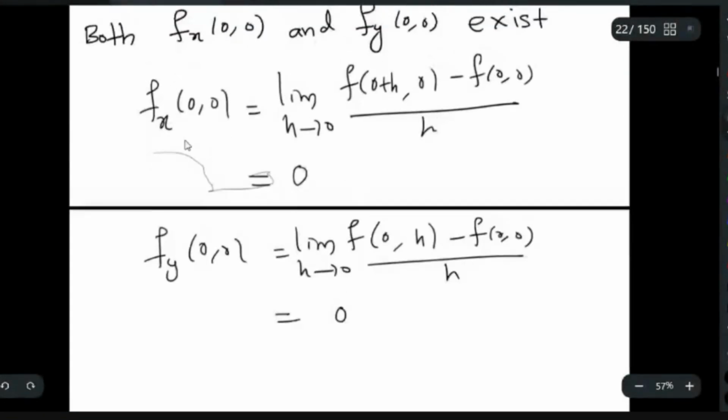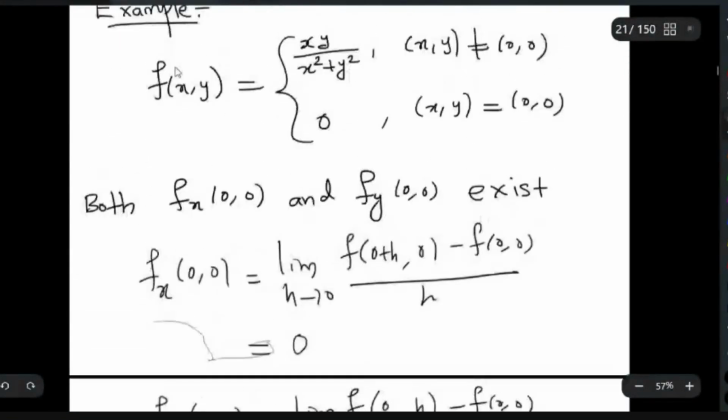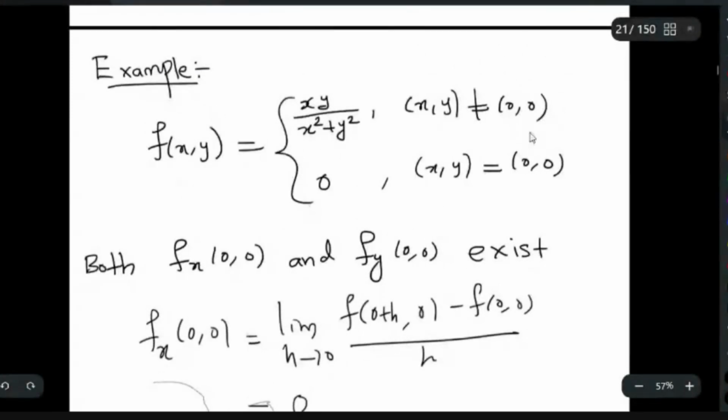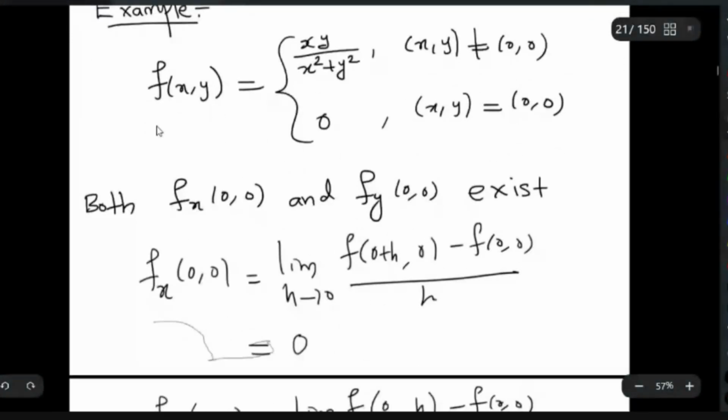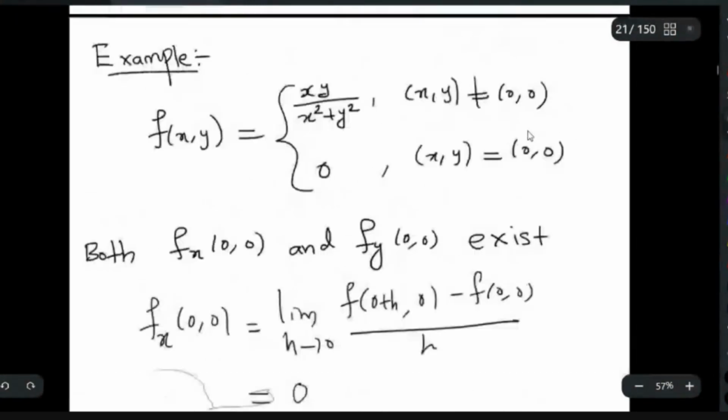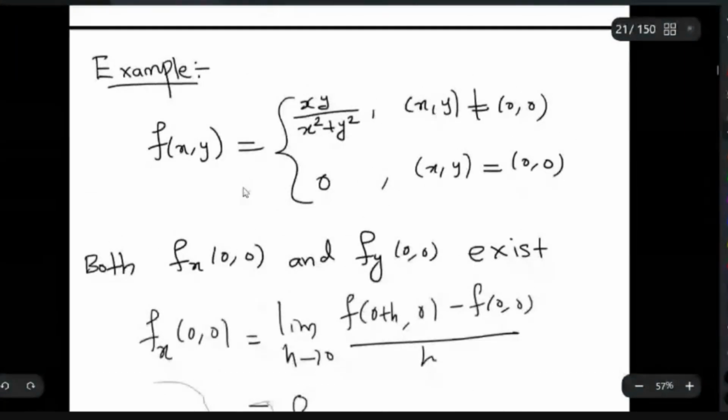So both the partial derivatives exist, but we have already seen this function is not continuous. This is the first example we discussed. So this function is not continuous at 0, 0. Not even the limit exists at 0, 0, but both the partial derivatives exist. So that is the beauty.